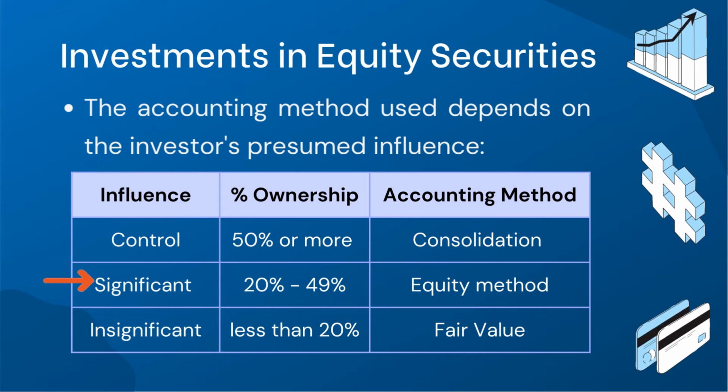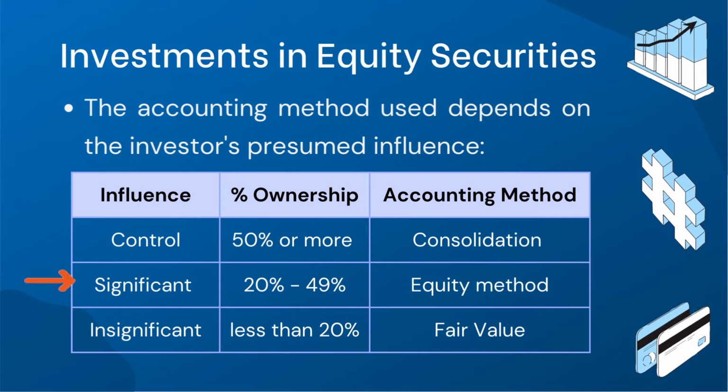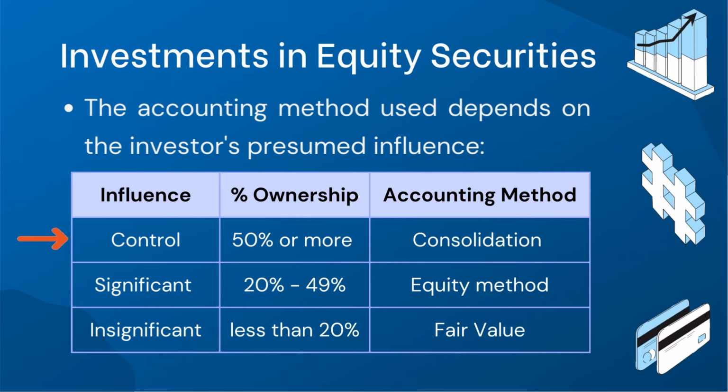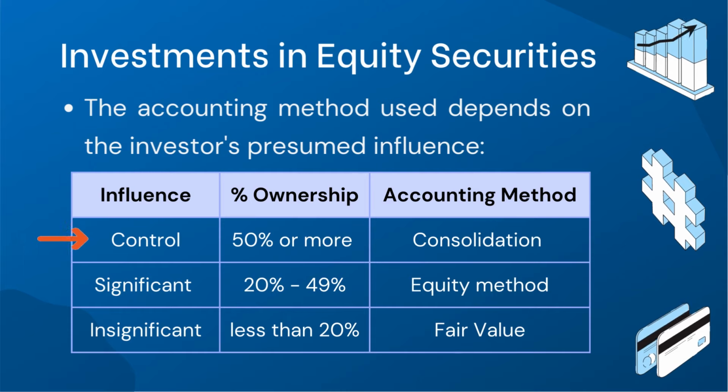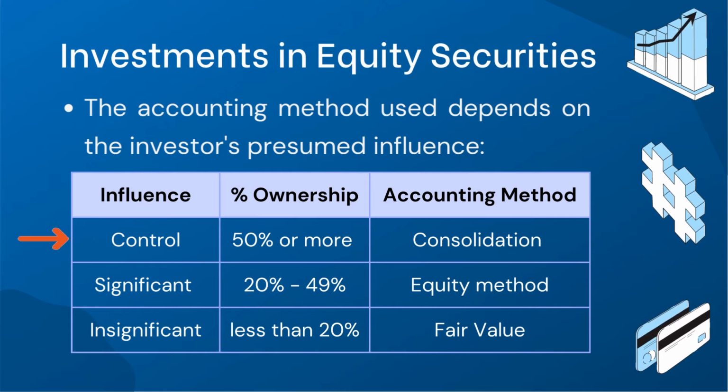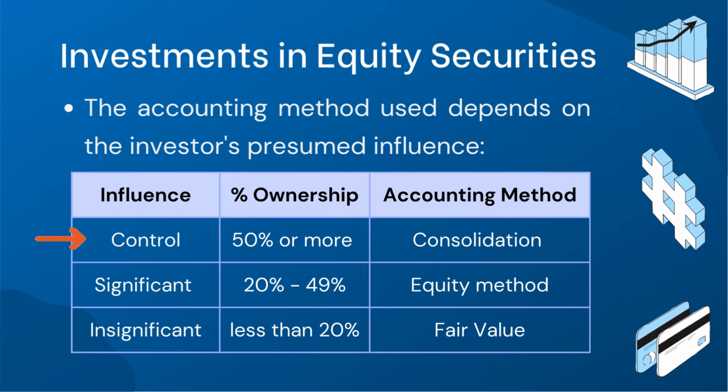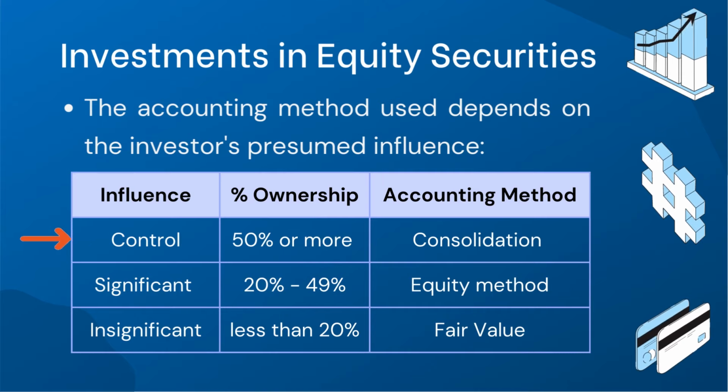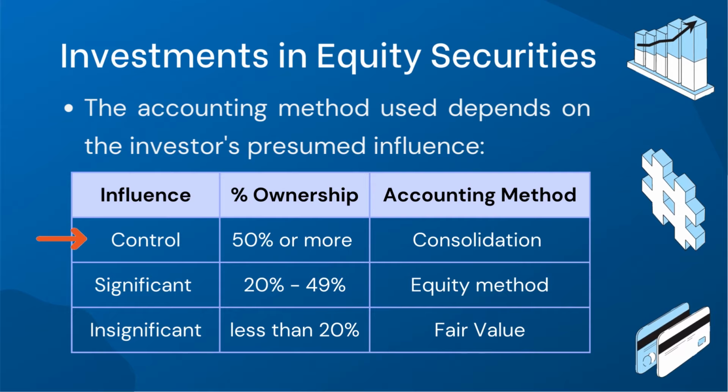The equity method reflects the investor's proportional share of the investee's results and allows for the recognition of equity income. On the other hand, if the investor has effective control over the investee, the consolidation method is used. This method combines the financial statements of the investor and the investee as if they were a single entity. It reflects the investor's control over the investee and presents a comprehensive view of their financial position and performance.